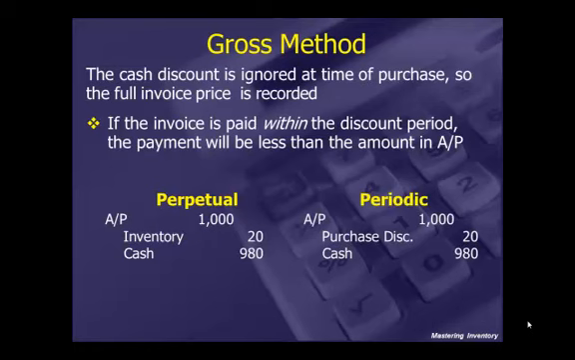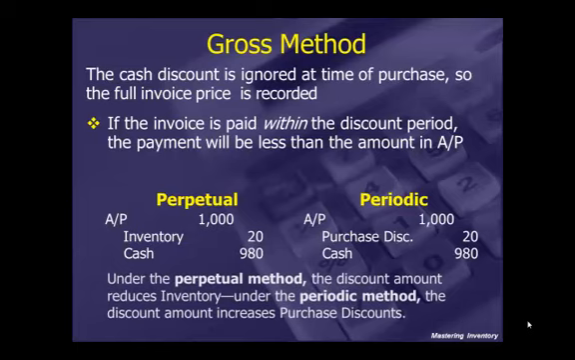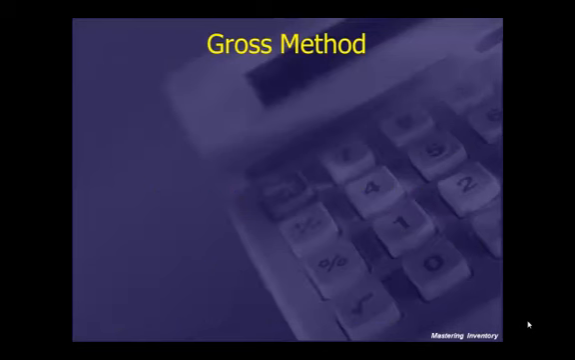We credit purchases discounts, a temporary account that is the contra purchases account, $20. It has a normal credit balance, and we pay cash of $980. So keep in mind, under the perpetual method, the discount amount reduces inventory. Under the periodic method, the discount amount increases purchase discounts.